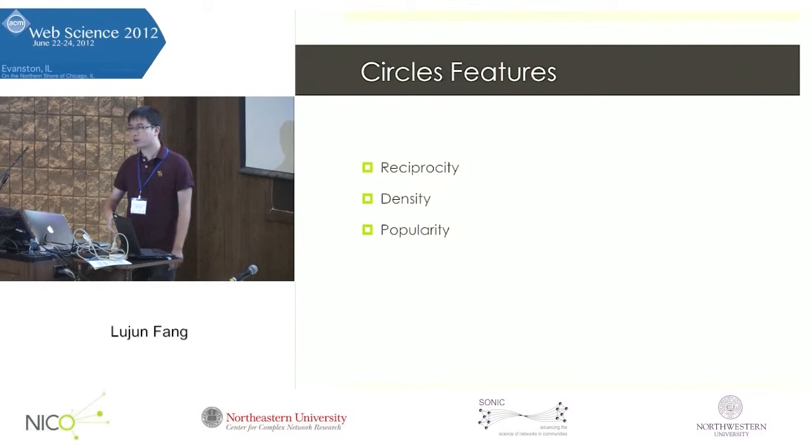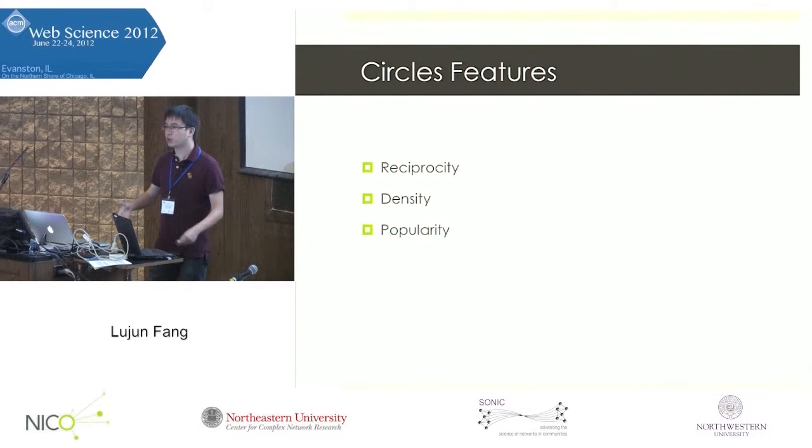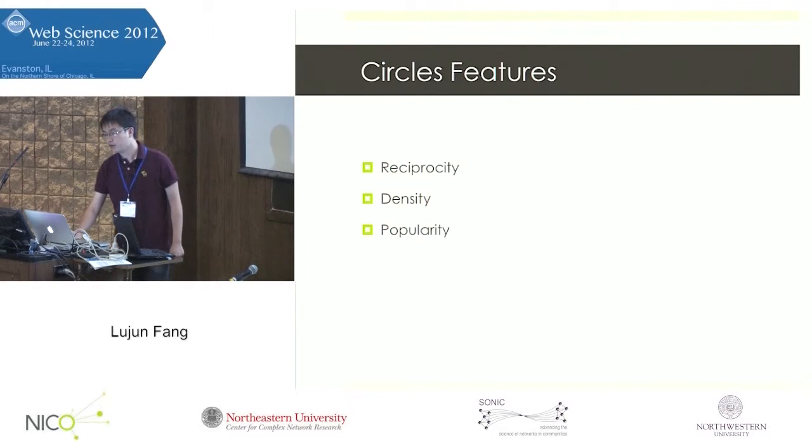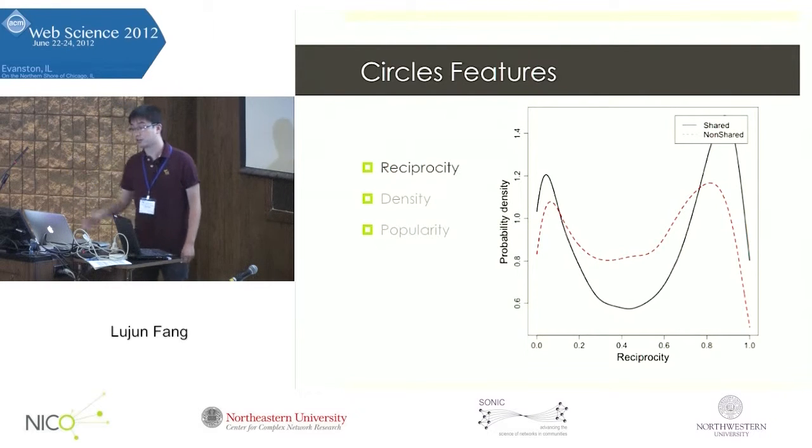To recommend which circles to share, essentially what we want to know is the difference between those shared circles and those circles that are not shared. The way we define circles not shared here is that their circle owner has shared at least one circle, so the circle owner actually knows this circle sharing feature. So we look at the different features and at how the value distributions differ for shared and non-shared circles.